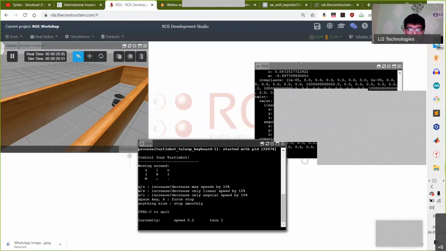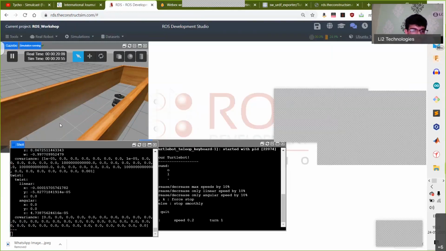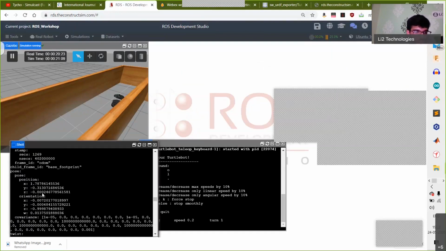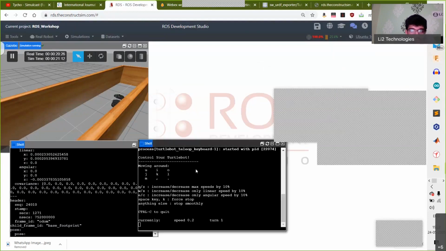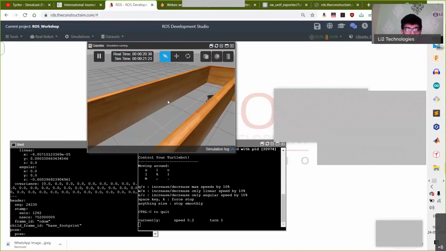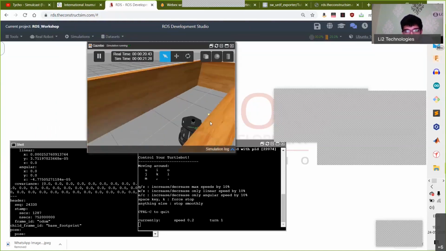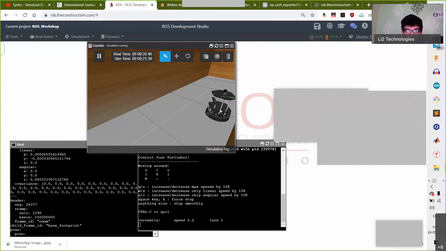And then if you observe this odometry, it continuously keeps changing as you move your robot around. These XYZ values, which were initially constant, if you remember, as you start moving your robot around, the odometry values that are being published continuously keep changing. So you can verify by this method that your odometry topic is actually working, and that your robot is communicating properly with the topics, and that the sensor is correctly interfaced.